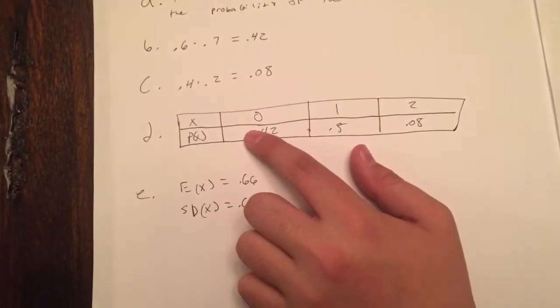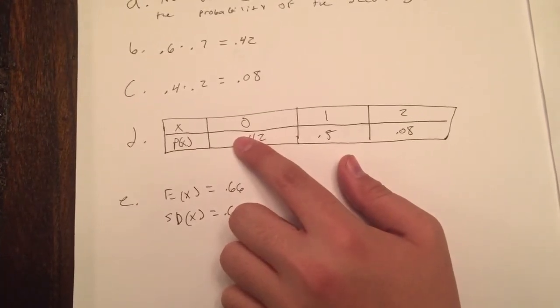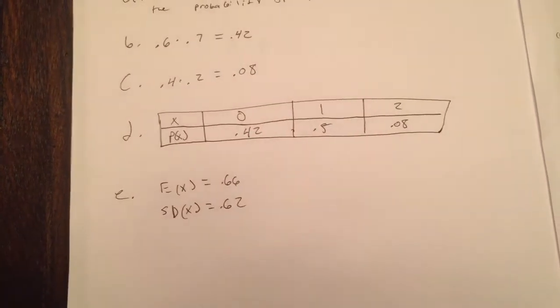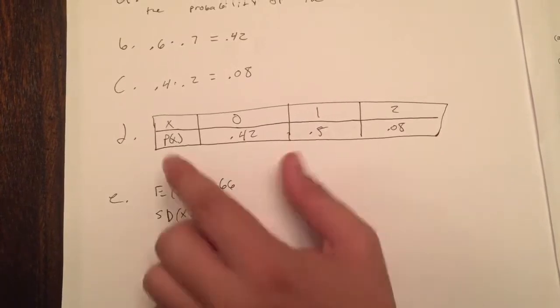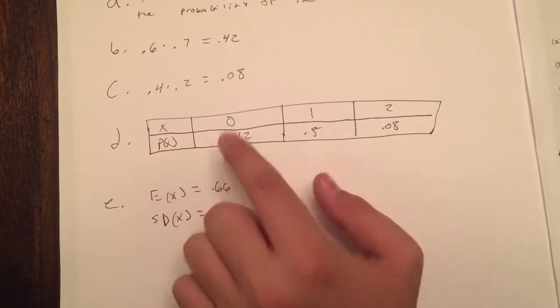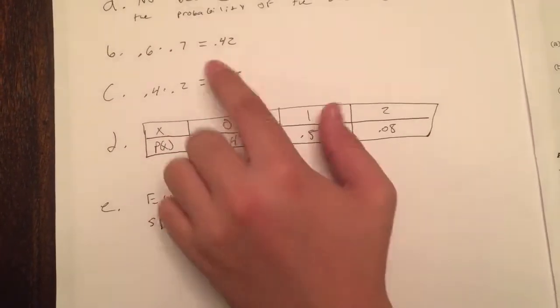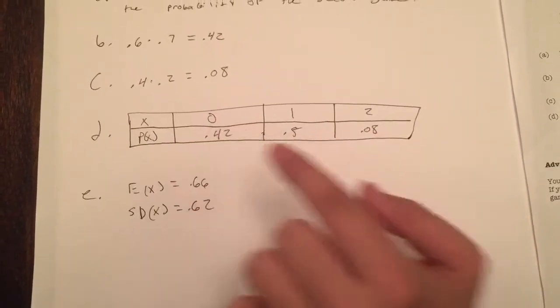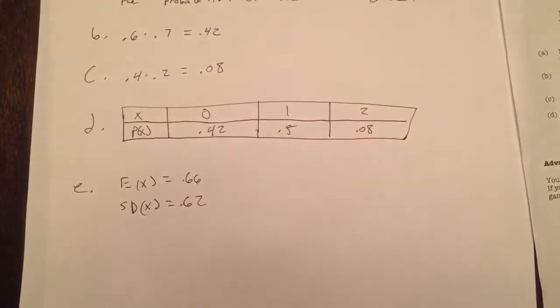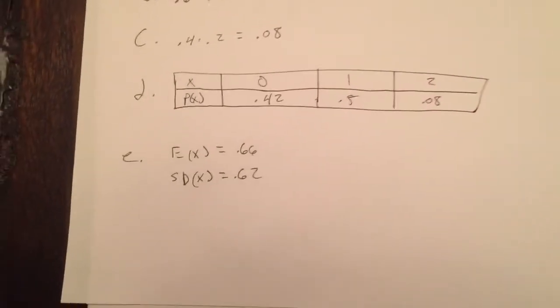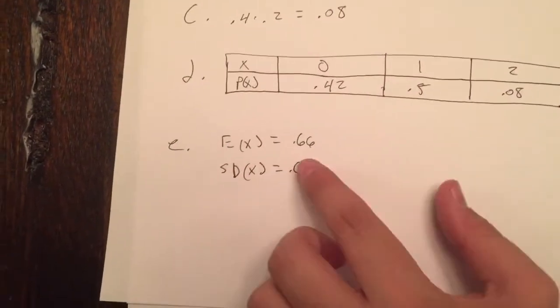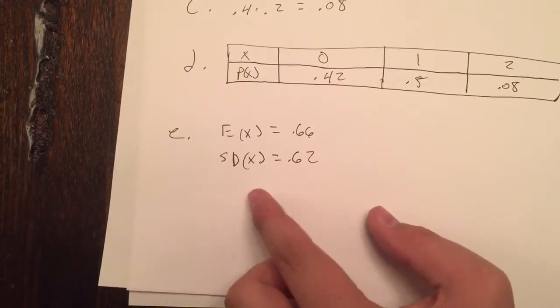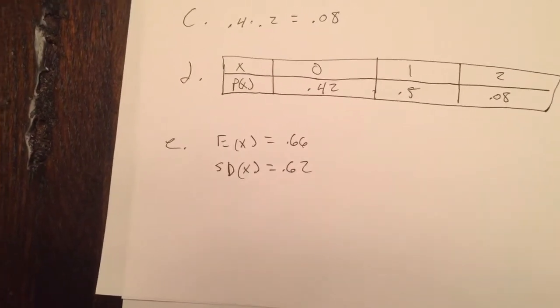So then it asks you to come down and let random variable x be the number of games you win and construct the probability model. So here's x and here's the probability. The probability you win 0 games is 0.42 as stated in B. Probability you win 2 games is 0.08 as stated in C. Probability you win 1 game is 0.5. Come down to E, and the expected value of this is going to be 0.66, and the standard deviation is going to be 0.62.